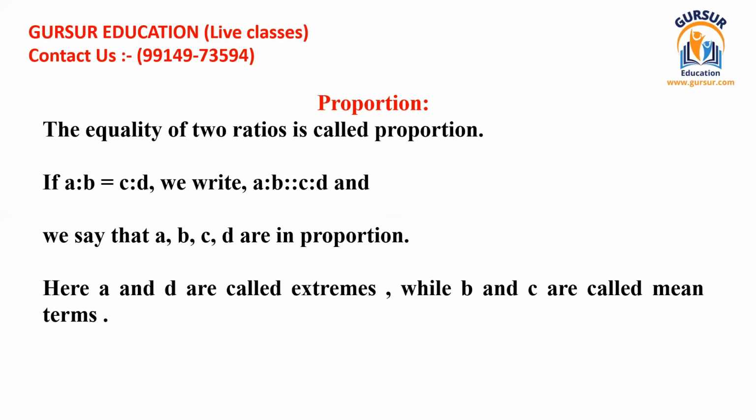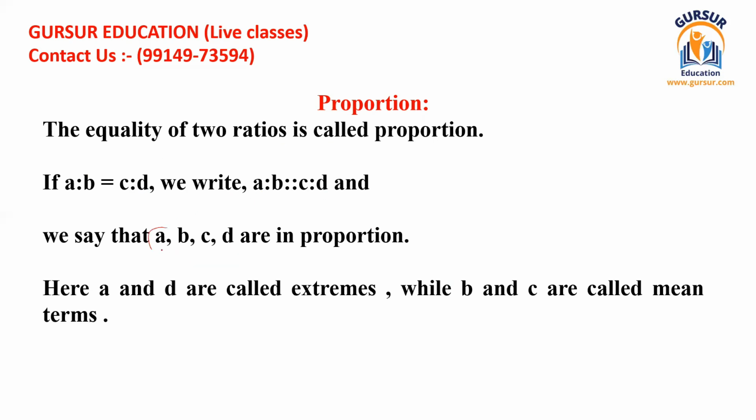So just the equality of two ratios is called proportion. Moreover, if A ratio B is equal to C ratio D, we can write it like this, and these are known as proportions.